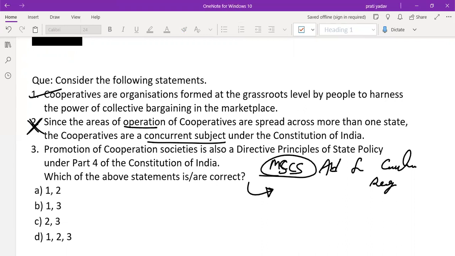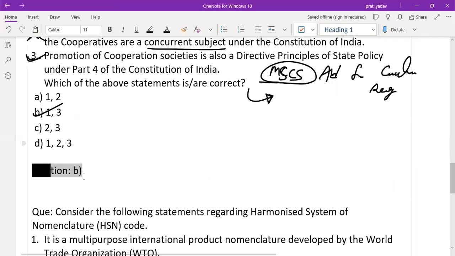Promotion of cooperative societies is also a Directive Principle of State Policy. Yes. Under Article 43B, promotion of cooperative societies is a part of the DPSP. So 1 is correct, 3 is correct, but 2 is not correct. So option B is correct. Okay, option B, 1 and 3. Let's check whether we're on the right path or not. Option B is correct. We are on the right path.